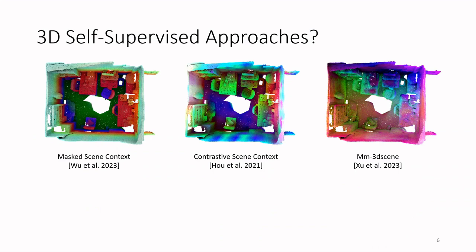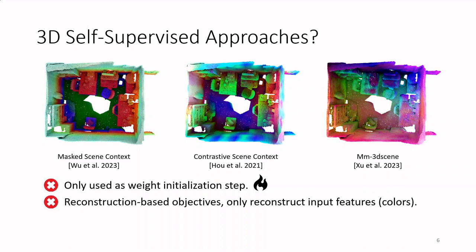So what is the alternative? Can we use a 3D model that generates general features? There are some existing works that have tried to address this problem, but they have several limitations. First, those models are only used as a weight initialization step before fine-tuning the whole model, so the representations learned are not properly evaluated. Moreover, 3D self-supervised models based on a masking and reconstruction objective only reconstruct input features, such as colors.